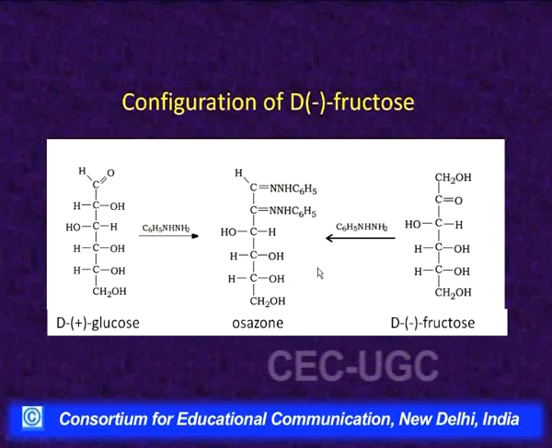So, we will stop here today, and in our next session we will talk about the cyclic structure of these monosaccharides. Till now we have been talking about their open structure only. These are the open chain structures, and actually they do not have these open chain structures, they have a cyclic structure. On what reactions these cyclic structures were established, that we will take up in our next session.